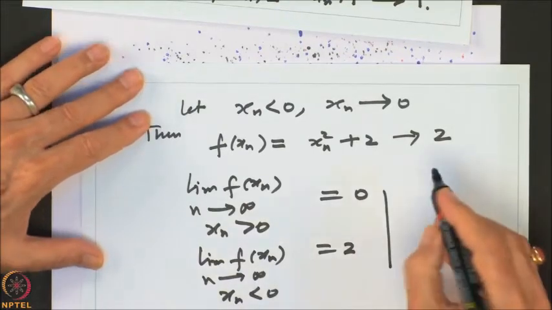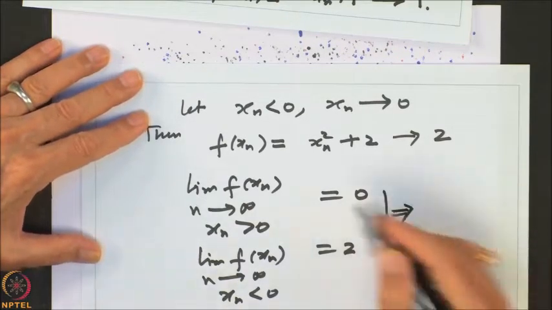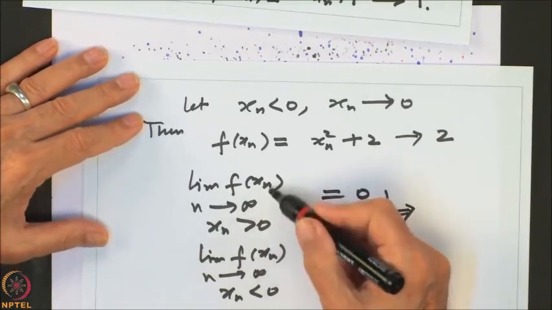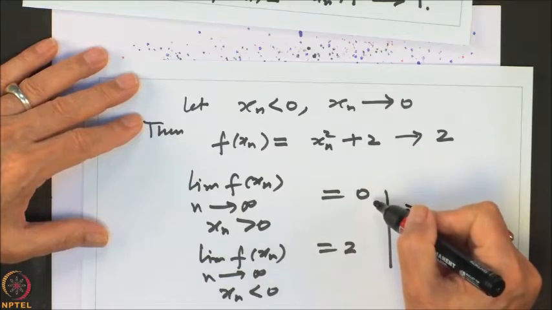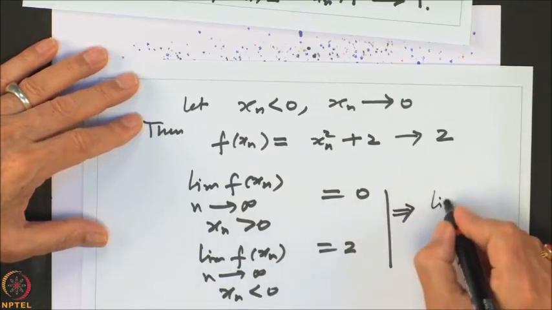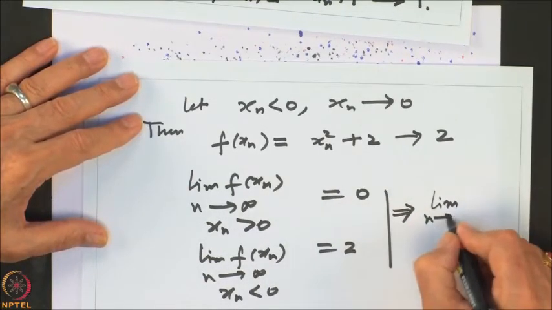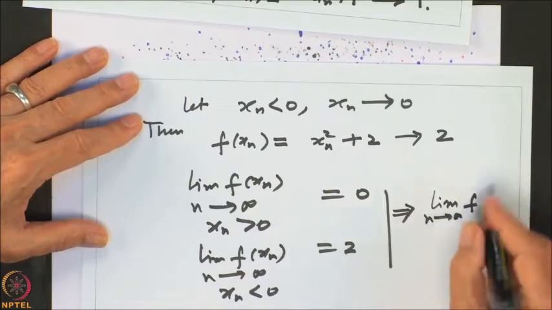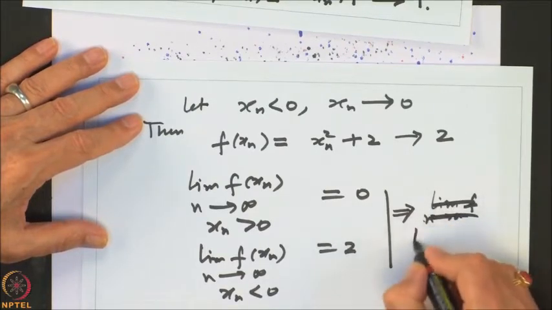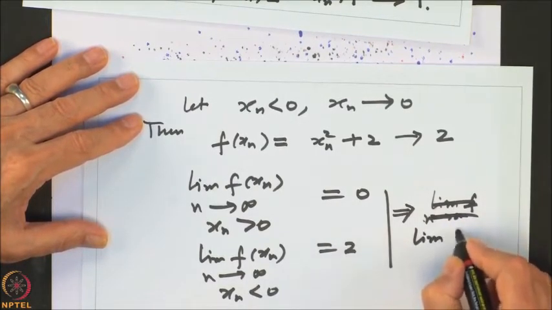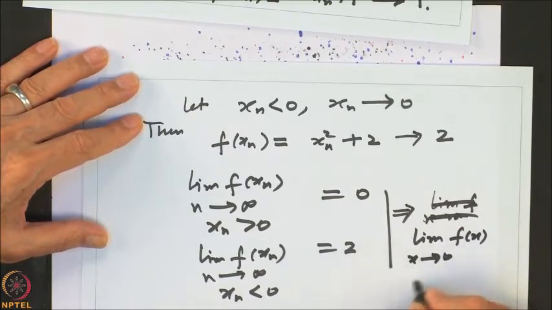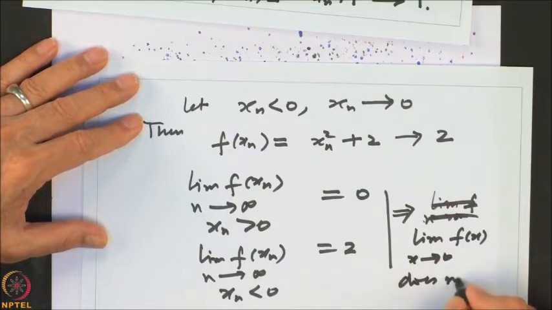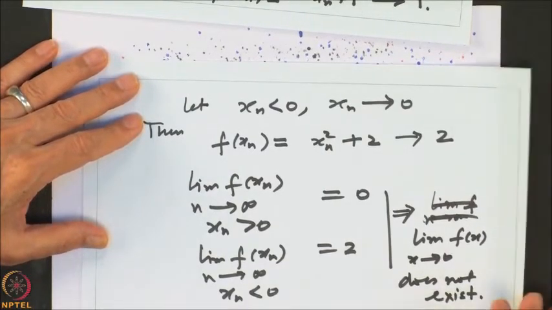So, these two imply that we have got different sequences, all going to 0, but the values of the image sequences are different. So, that says that the limit of the function f of x as x goes to 0 does not exist. That does not exist.